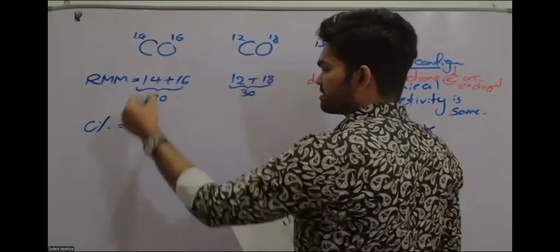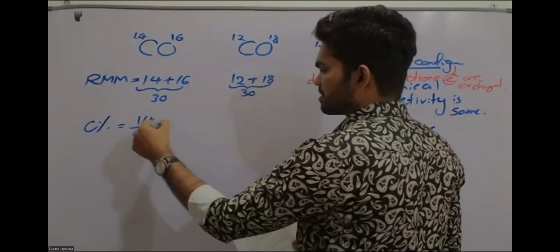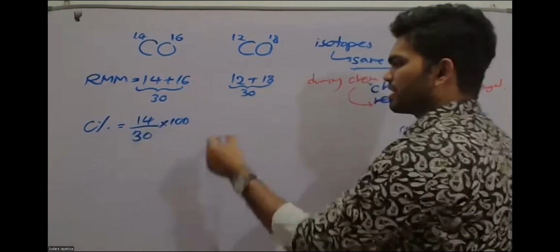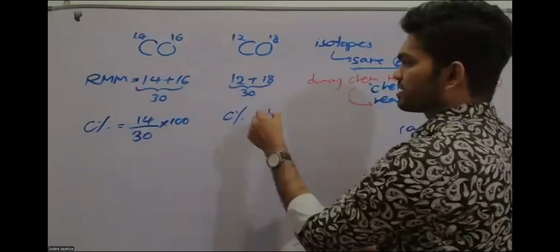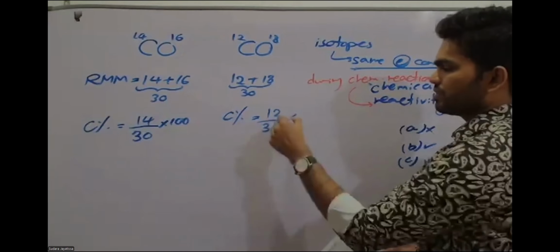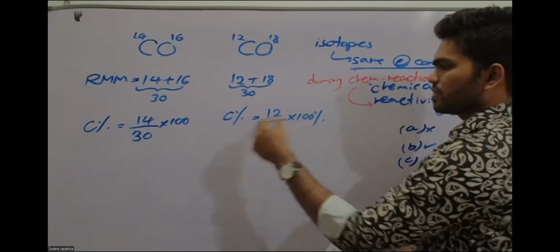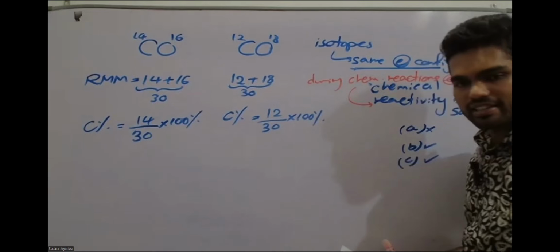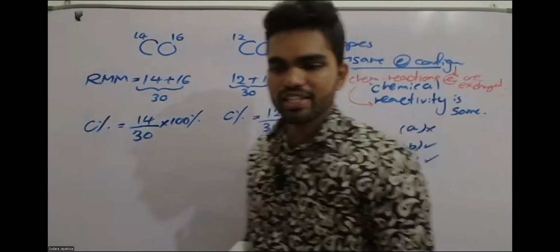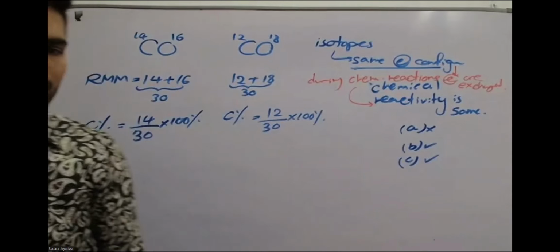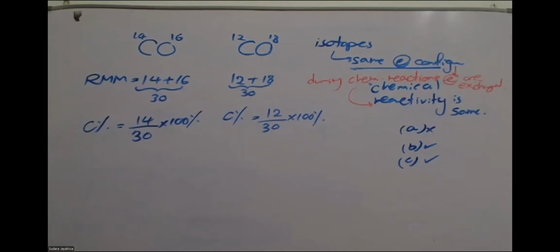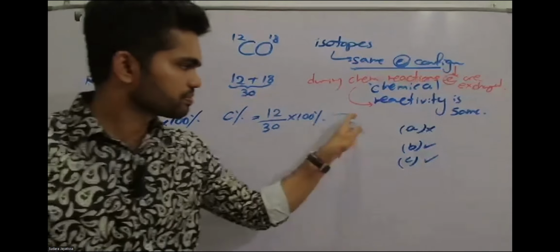Here it is 14 over 30 into 100%. But here the carbon percentage is what? 12 over 30 into 100%. So now you can see, you need not find it. You can just see it is significantly different. You can do the same thing for the oxygen percentage also. Explaining only one will be enough.